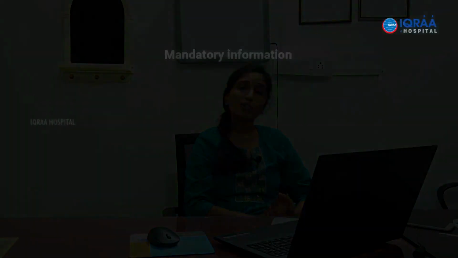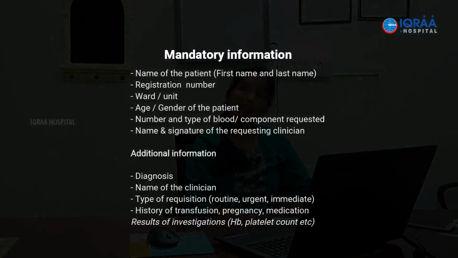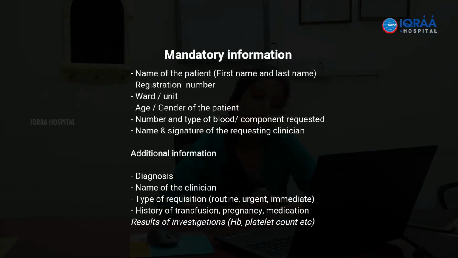Otherwise it's a wasteful exercise. So this slide shows what is the mandatory information that has to be sent to the blood bank as far as a transfusion request is concerned. So the age, the gender, the registration number, like I said, the name of the patient should be 2 identifiers. The type of requisition, this is absolutely crucial for our institute, I would say. Is it a routine, an urgent, and immediate?